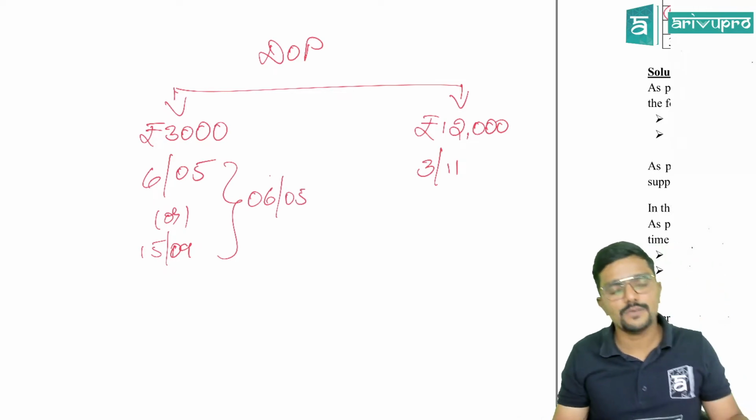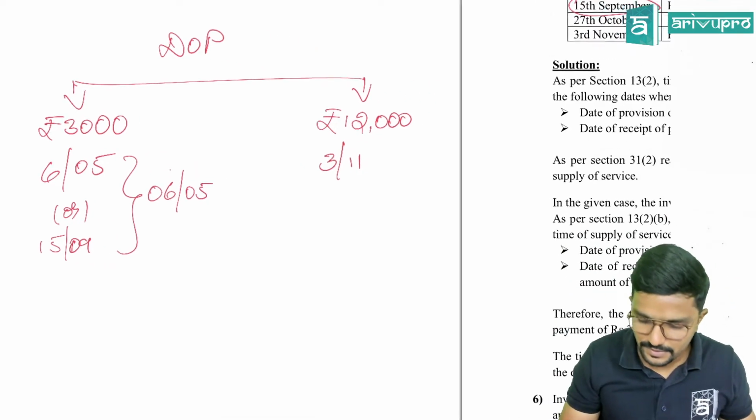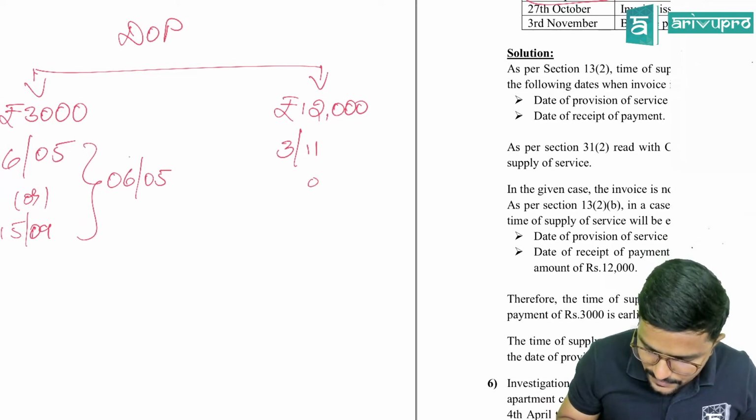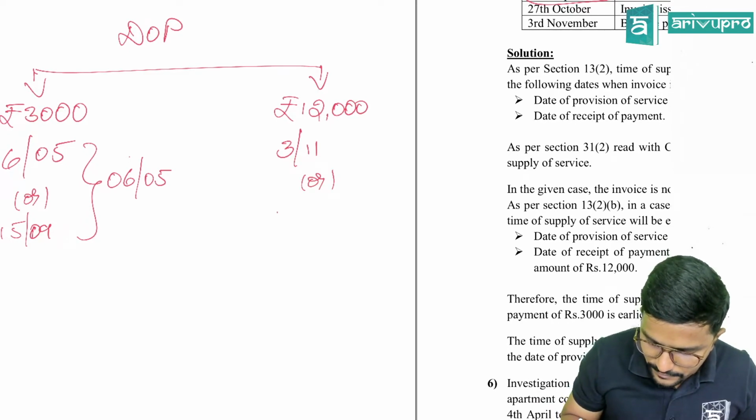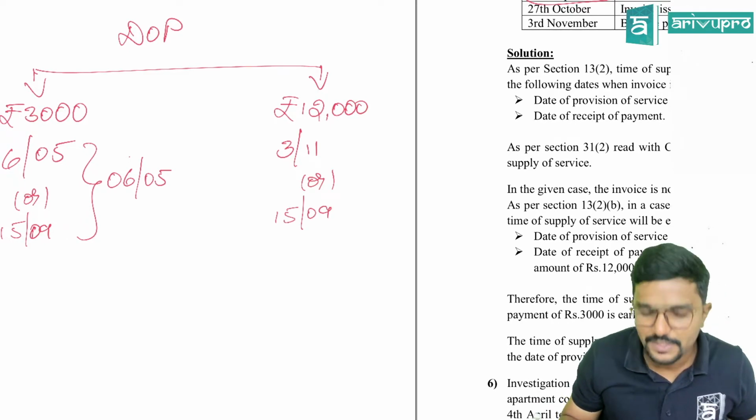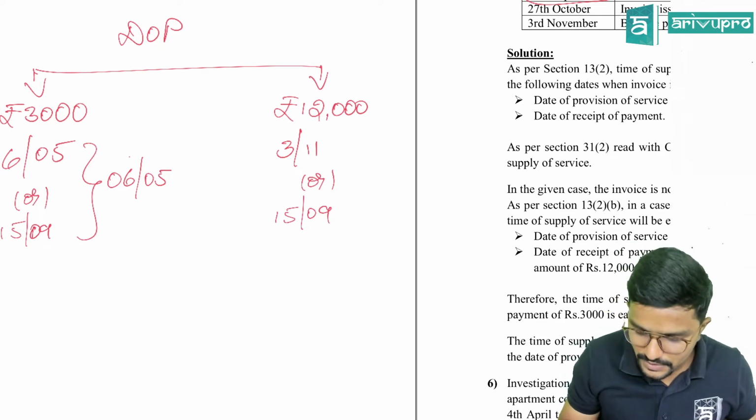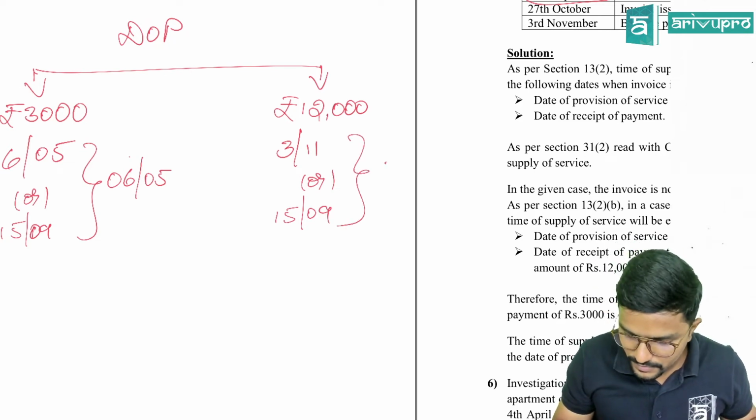So for 3,000, time of supply is 6th May. Then for the 12,000, compare 3rd November with 15th September. 15th September is the date of completion of service, which is earlier. So it is 15th September.